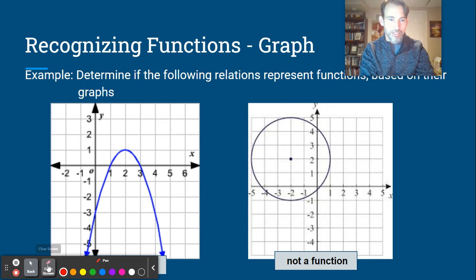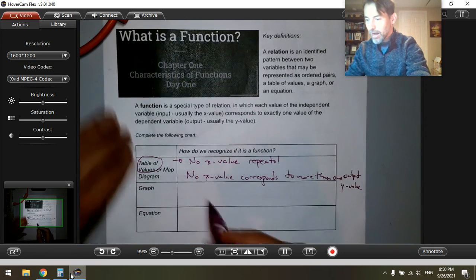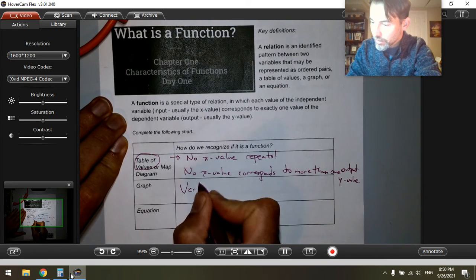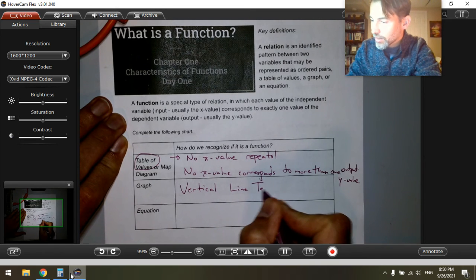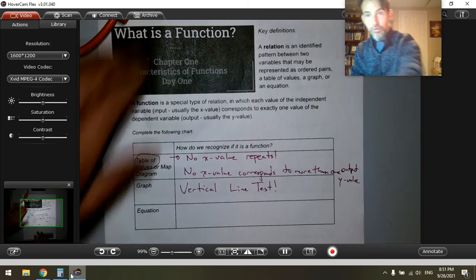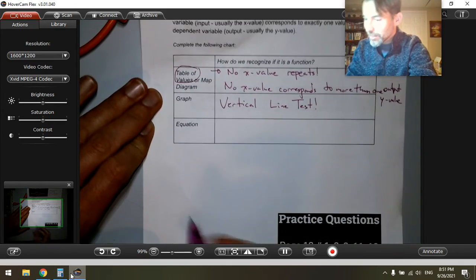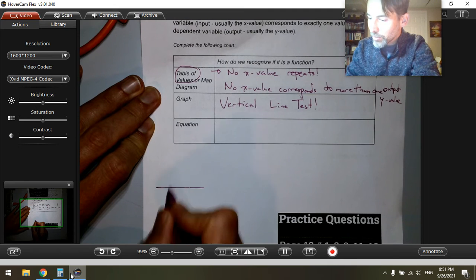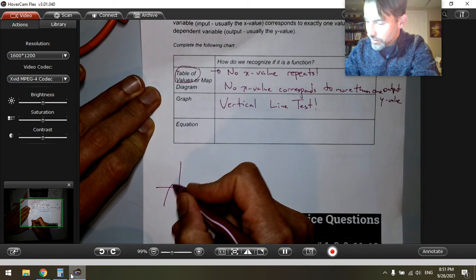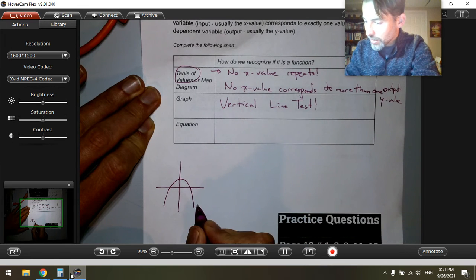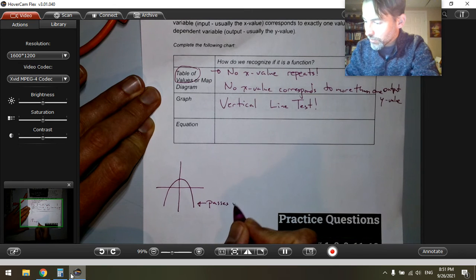So let's clear that and write a little note. So on a graph, we use the vertical line test. And if I were you, I would be drawing some pictures down here in this space over here to remind me of these things. So this would be a good spot to have a little xy plane. So I can draw my xy plane, and I can draw a function like this. And I could say it passes the vertical line test.